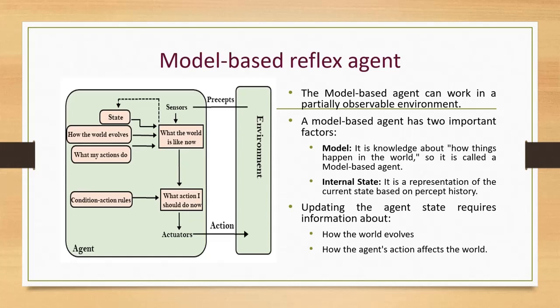The second one is internal state. It is the representation of the current state based on percept history. These agents have the model, which is knowledge of the world, and based on the model, they perform actions. Updating the agent state requires information about how the world evolves and how the agent's action affects the world.